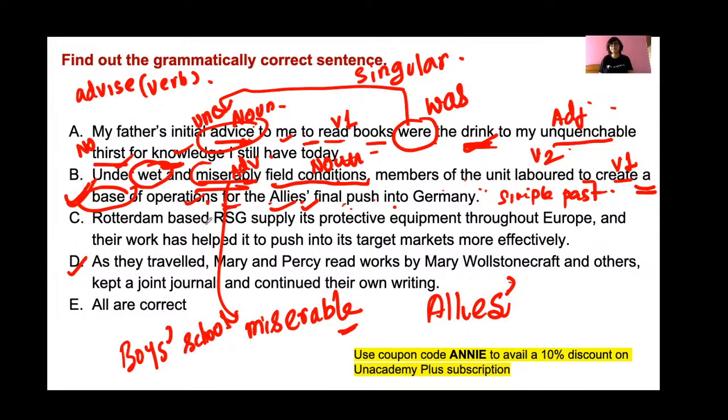See, Rotterdam-based RSG supply is protective equipment. So this is a company, RSG, and it is based out of Rotterdam. This company is from a place called Rotterdam. Okay, so this is a singular company, only one company, hence you have to use a singular verb. So instead of supply, what do you have to use? Supplies. Rotterdam-based RSG supplies its, because RSG is a singular noun, that's why its is used. Its protective equipment